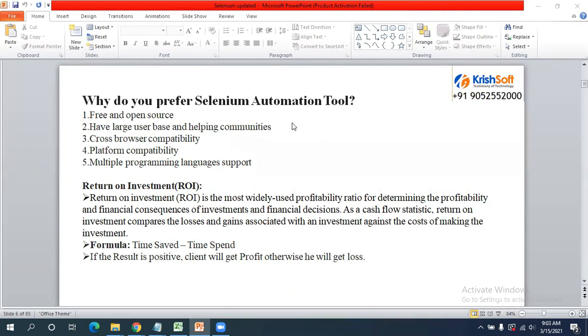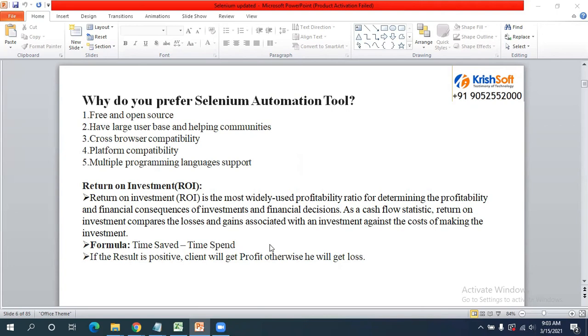And this is very, very important: the return on investment. As I told you, return on investment is time saved minus time spent. See this formula. With this formula, we are going to get the return on investment. Say the client has invested $10,000.